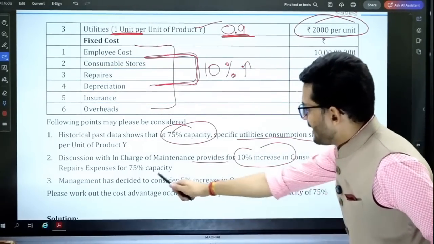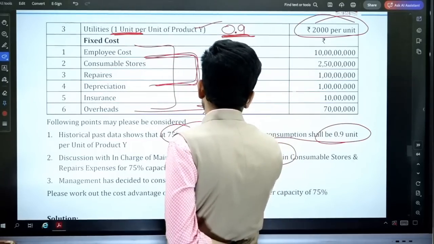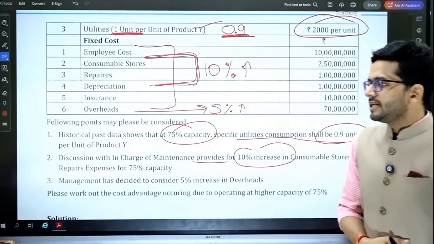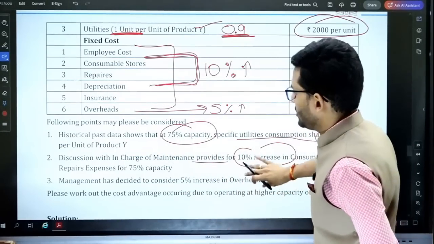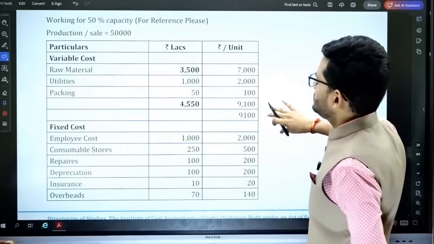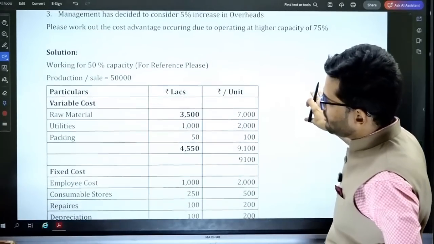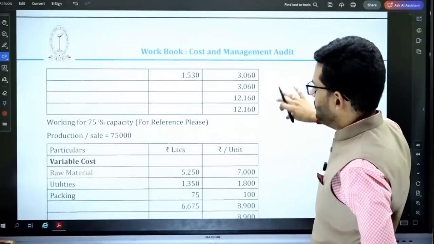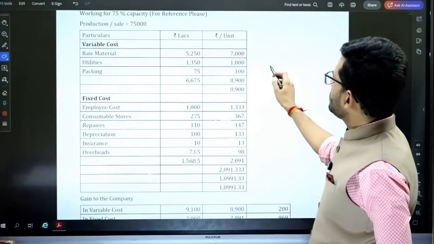Okay. And then management decided to consider a 5% increase in overheads. Overheads are going to increase by 5%. The rest everything will remain the same. No change in anything else. Okay. So guys, that's it. We are going to just take these additions in our working, and we'll prepare our workings accordingly. So these are the workings that we have prepared. We have increased the utilities cost.